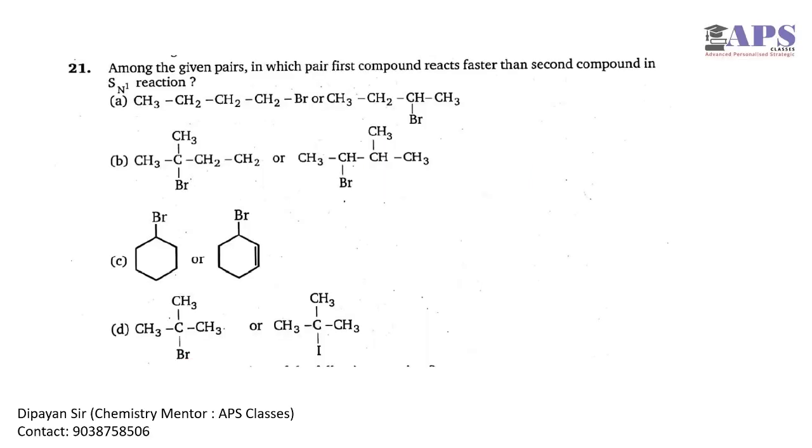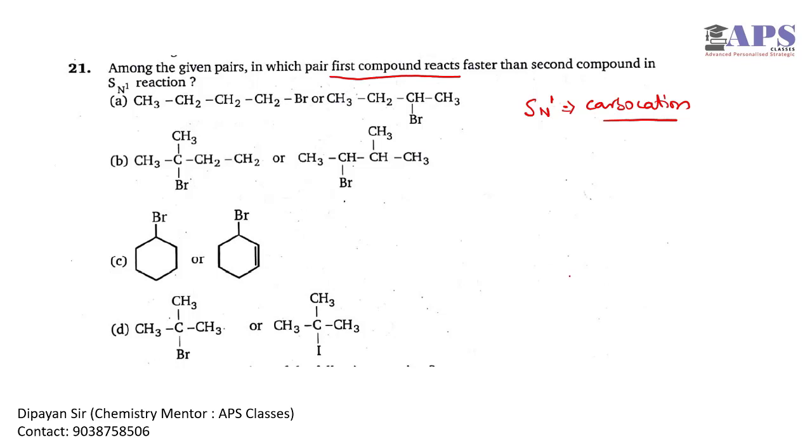So question number 21 is: among the given pairs, in which pair does the first compound react faster than the second compound in SN1 reaction? In SN1 reaction the main thing is the stability of the carbocation, so we have to compare the stability of the carbocation in all the cases.